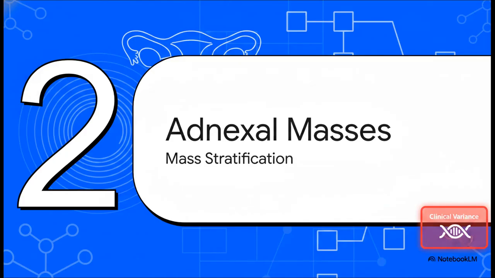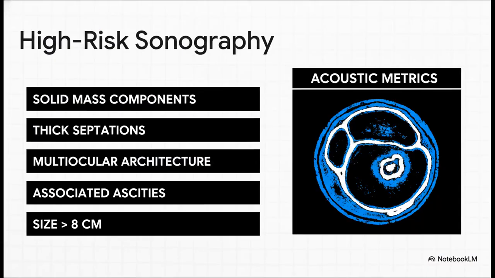Moving right along to Module 2, pre- versus postmenopausal adnexal mass stratification. Let's see how sonographic and biomarker data builds a really strict decision matrix. So, before we even think about looking at labs, we have to identify these high-risk acoustic metrics on a transvaginal ultrasound. When you see solid mass components, thick septations, multilocular architecture, or associated ascites, major red flags should be going up. Plus, any complex or solid mass larger than 8 centimeters carries a huge risk profile. These specific acoustic signatures are screaming epithelial ovarian carcinomas or germ cell tumors, and they actively steer us far away from diagnosing a simple, benign functional cyst.